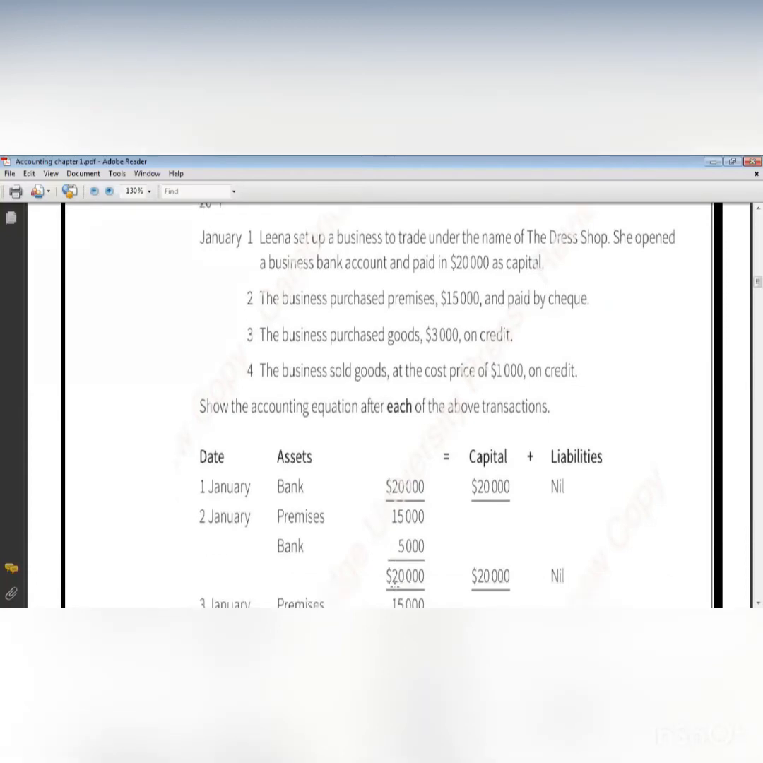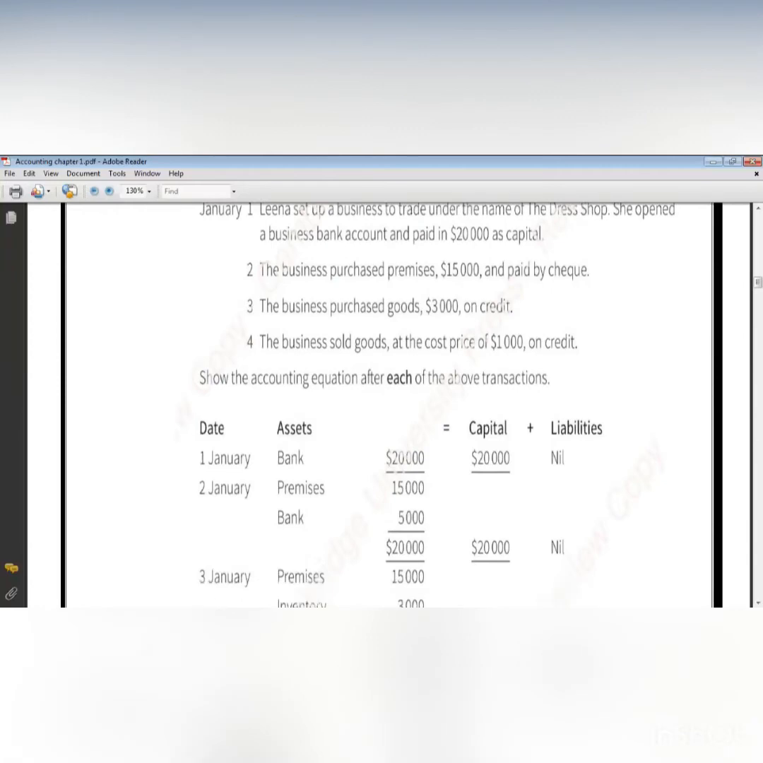Now let's check the equality of the accounting equation. What's the total of your assets? 15 plus 5, 20. And the total of the other side, capital 20 and liabilities 0.